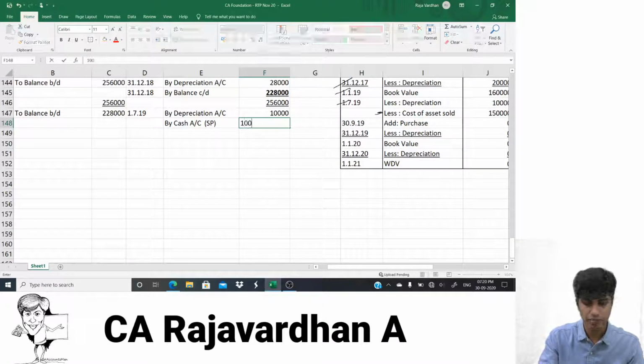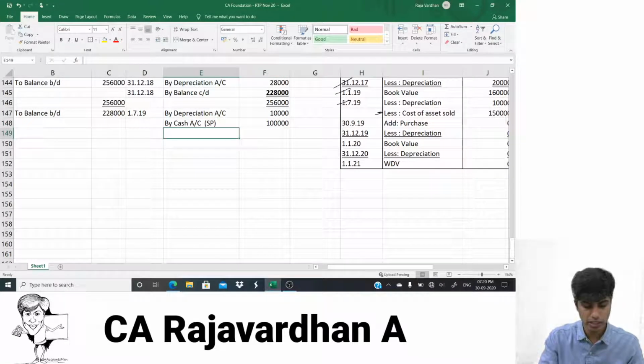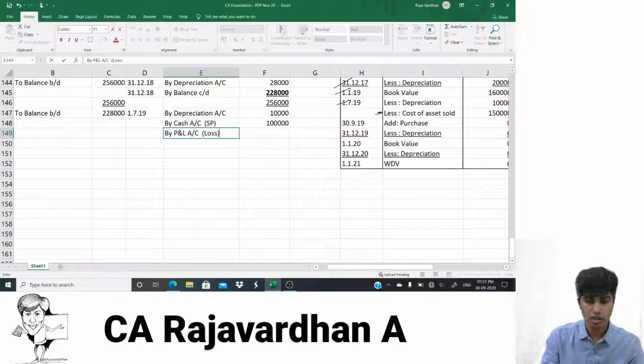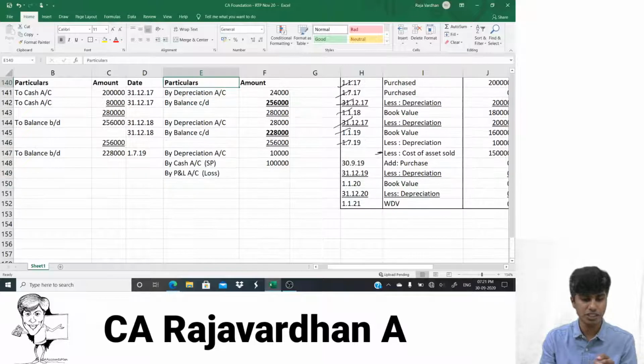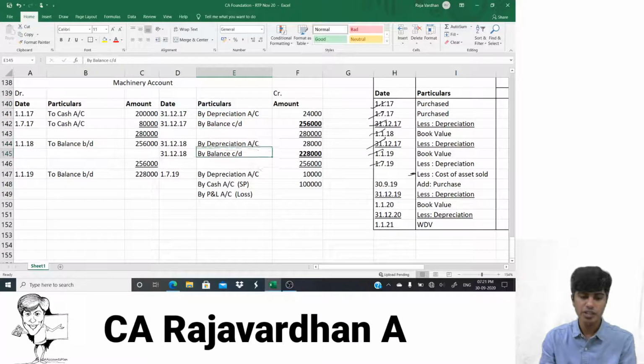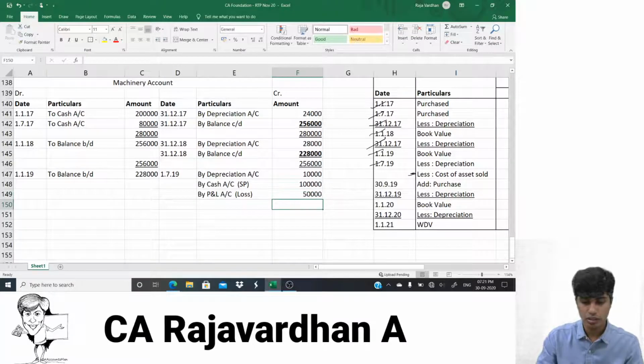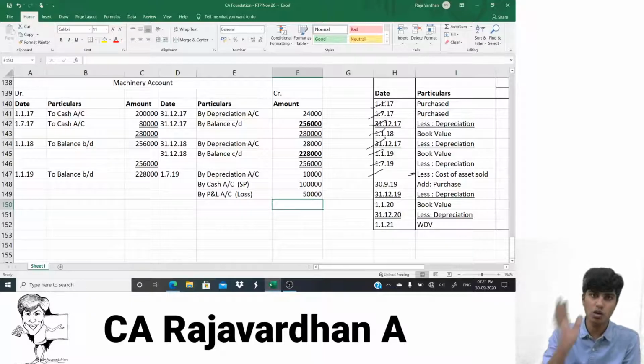1 lakh. 2 zeros, 3 zeros. Then I'll write "by P&L account." What is this for? This is loss. If I write loss on the credit side in the machinery account, it will go to the debit side in the P&L account. How much is it? 50,000. So by this I'm done with the cost of the asset sold as well as the loss treatment.